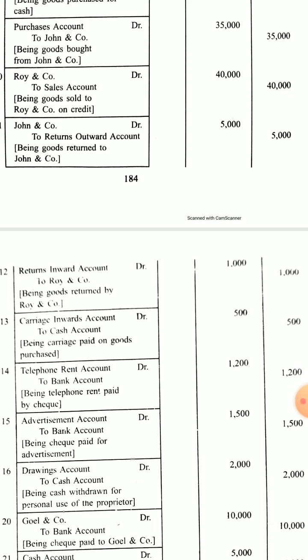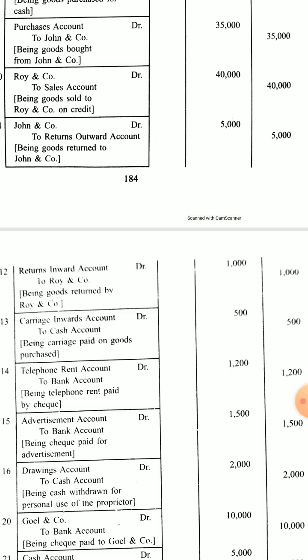Again, return inward. When Roy and Company is returning goods to us, that is like an expense, because we have added that earlier in sales. Now they are returning goods, so it is assumed here that we will also refund money to Roy and Company. So it is like an expense to us, because it is decreasing our income. A decrease in income is also like an expense.